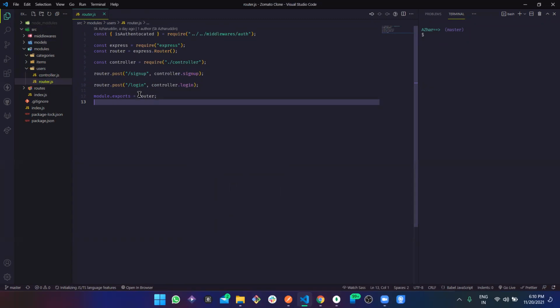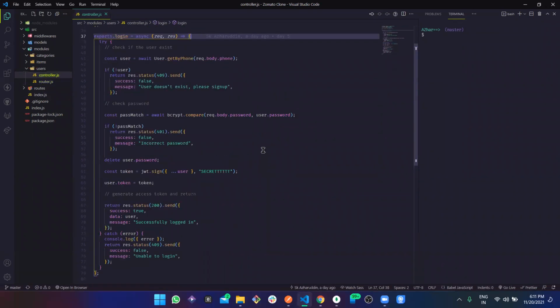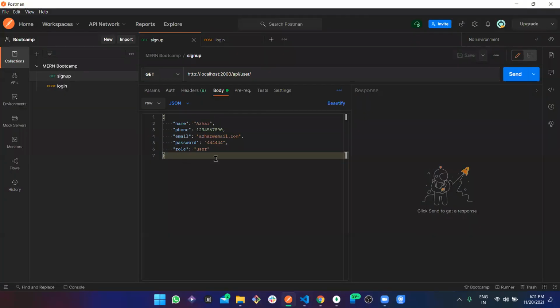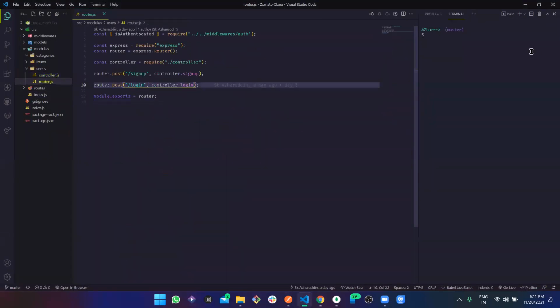Whenever I'm hitting this login route with this particular body, it goes to this login controller, and in the login controller we have all the functionalities, right? So why shall we redirect to the login method directly? We should first validate that the user is sending the proper credentials or not, right? So just for validating this, we need to add a middleware. Let's hard code this first, then we can understand a bit more.